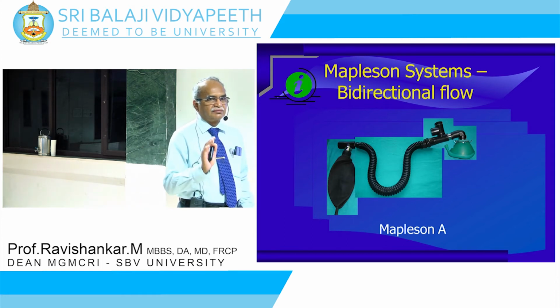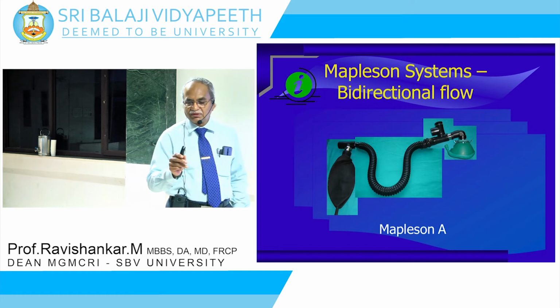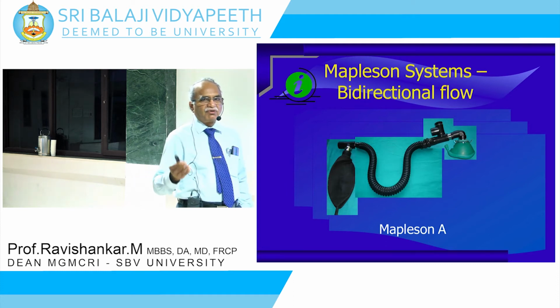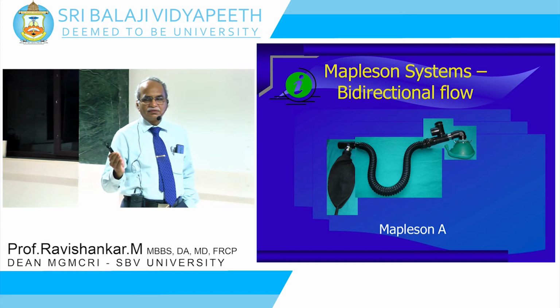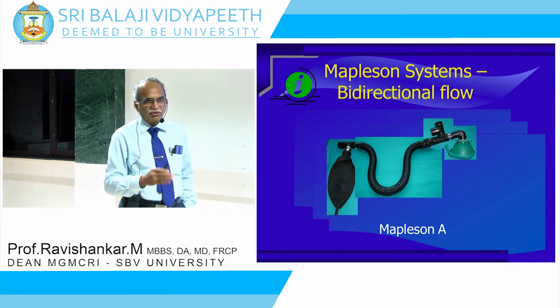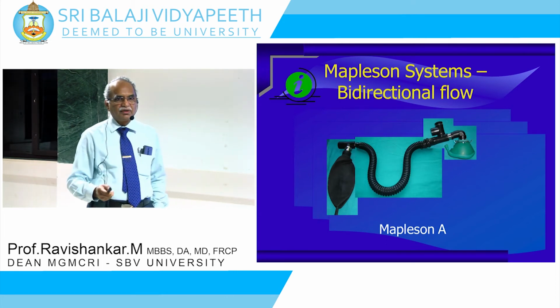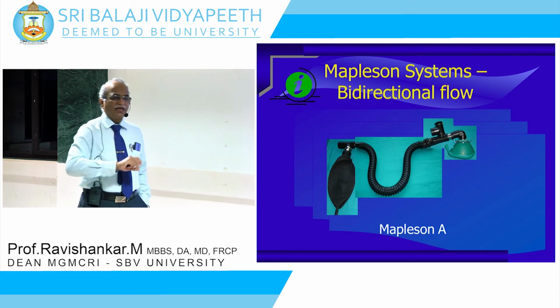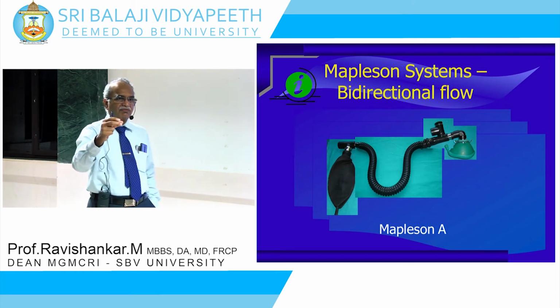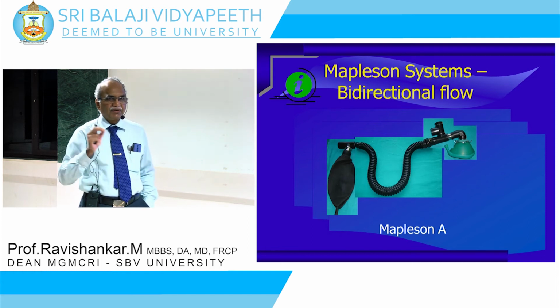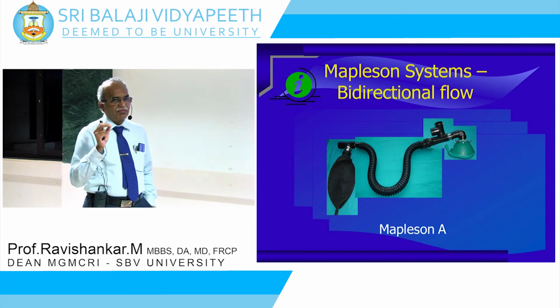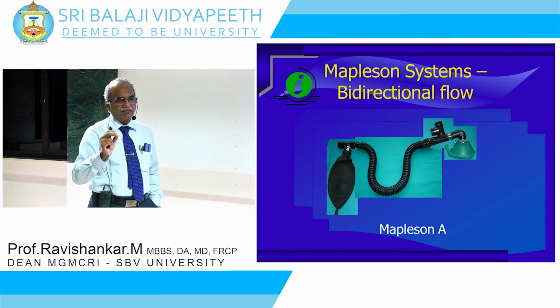He is a physicist. He went and worked with Dr. Mushin in Cardiff, and he was given a job to assemble the components differently. Whatever components we have talked about, you assemble them differently, analyze them and give me a report. That is the job given to him way back in 1956. So he assembled these components in different arrangements, and then he analyzed mathematically to find out what the flow should be for effective elimination of carbon dioxide. So he did mathematical calculations.